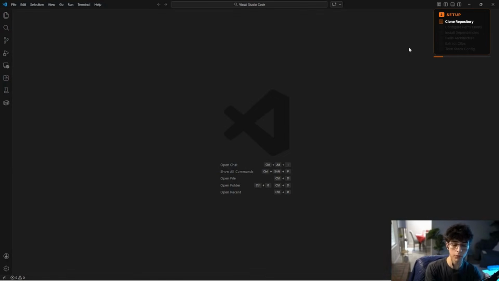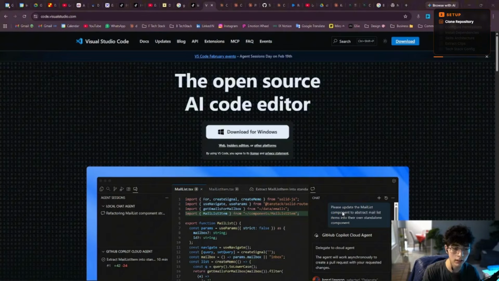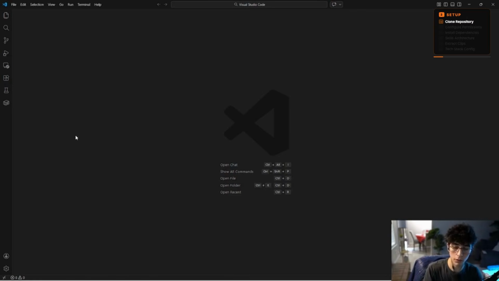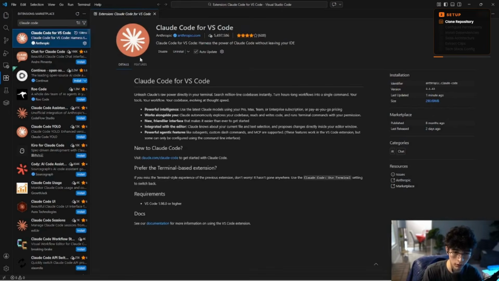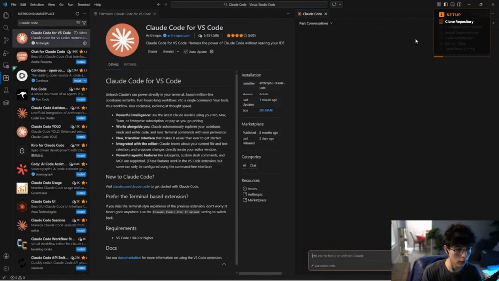All right, people. So the developer platform that we're using is VS Code. So if you don't have VS Code yet on your computer, please download VS Code. Once you have VS Code, the first thing that we're going to do is head into the sidebar on the left. We're going to click on extensions and type Claude Code. We're going to click on it and install Claude Code, and you will be able to see this little icon on the top right, which allows you to open a regular chat conversation with Claude. This is in case you prefer a regular chat interface over using the terminal.